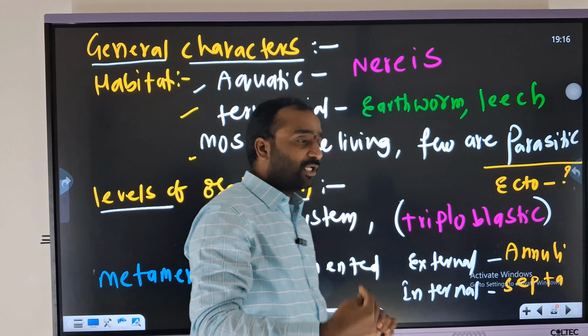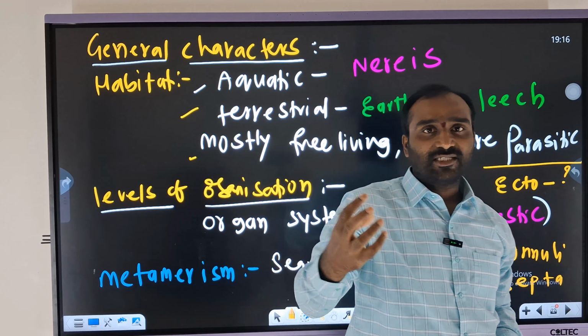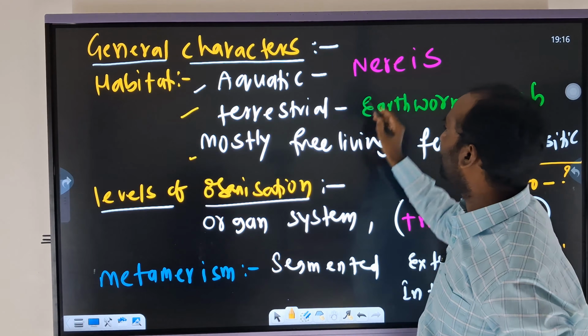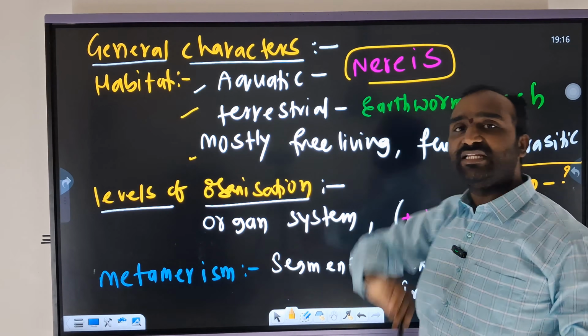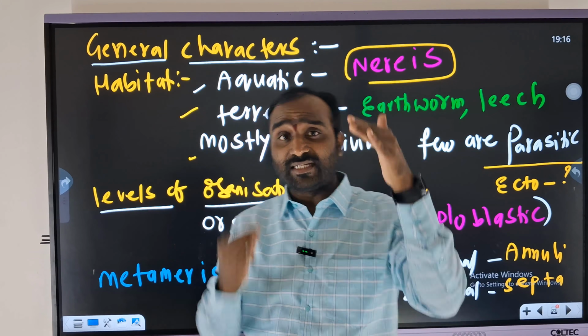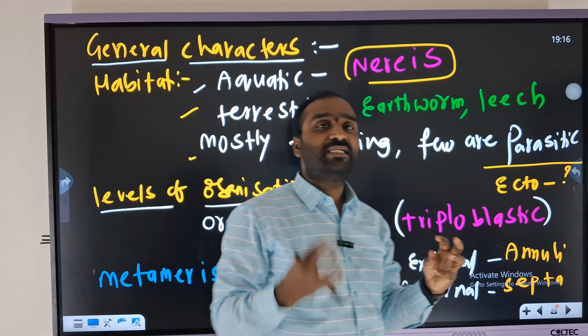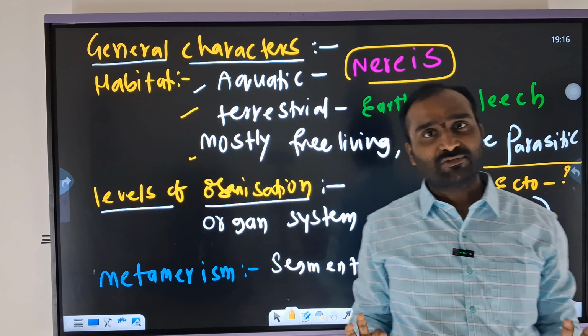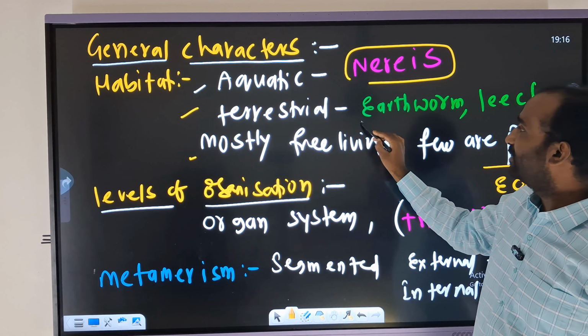Aquatic. So from the following, which one is an aquatic annelid? You may get a question. It's nothing but Nereis. Nereis is an aquatic annelid that also has segments, but it is present in the water. Hence it is called Nereis.